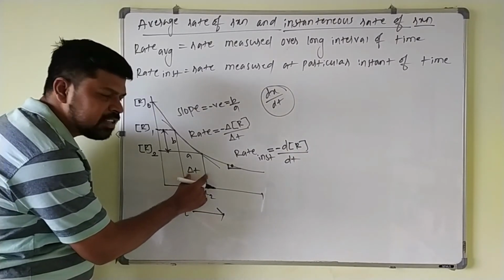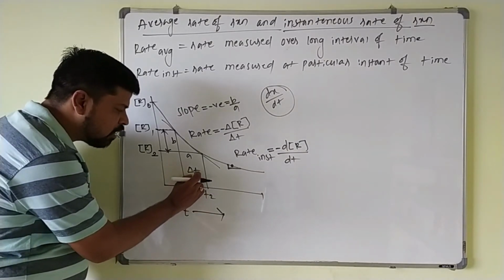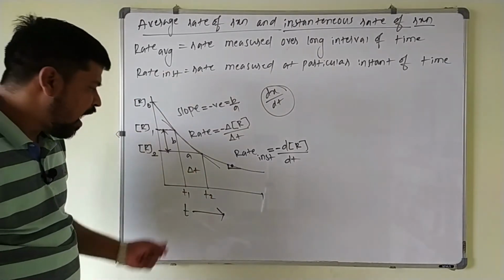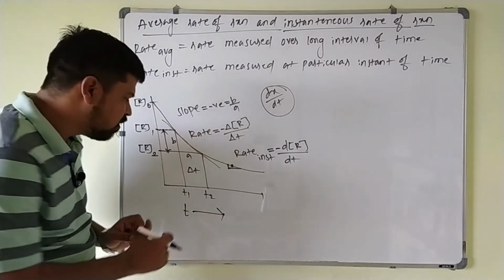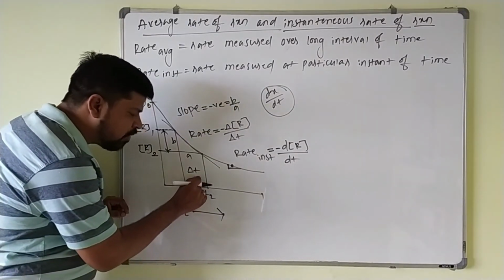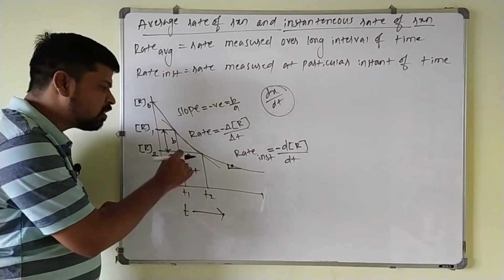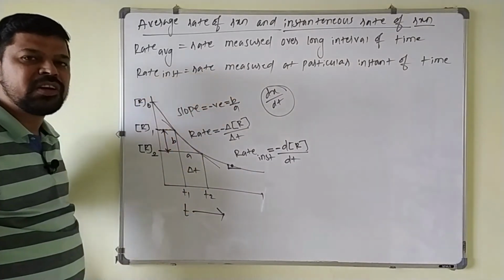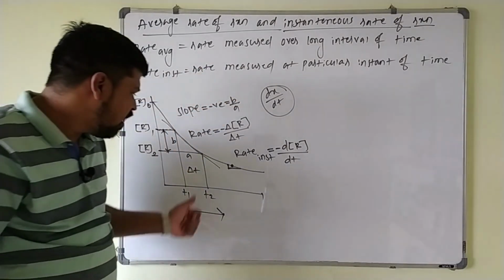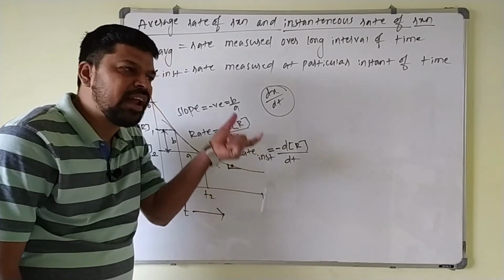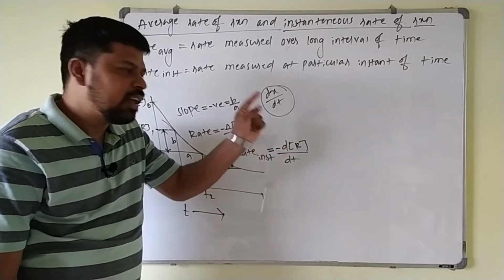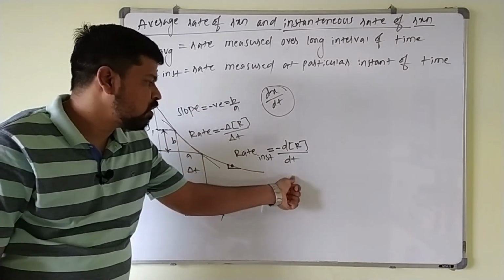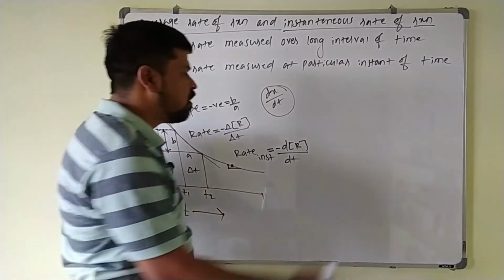As delta t tends to 0, it keeps decreasing and becomes very close to 0. Tending to 0 means it is not equal to 0, it is going near to 0. So a very short time interval is taken as the instantaneous rate of the reaction. As delta t tends to 0, the average rate can be taken as the instantaneous rate.